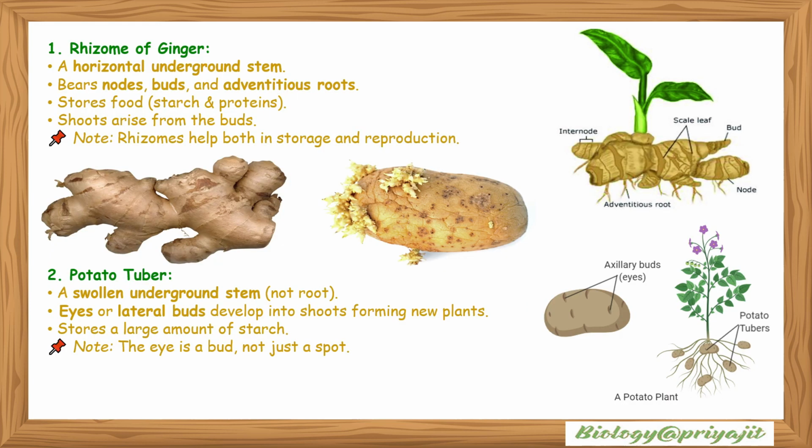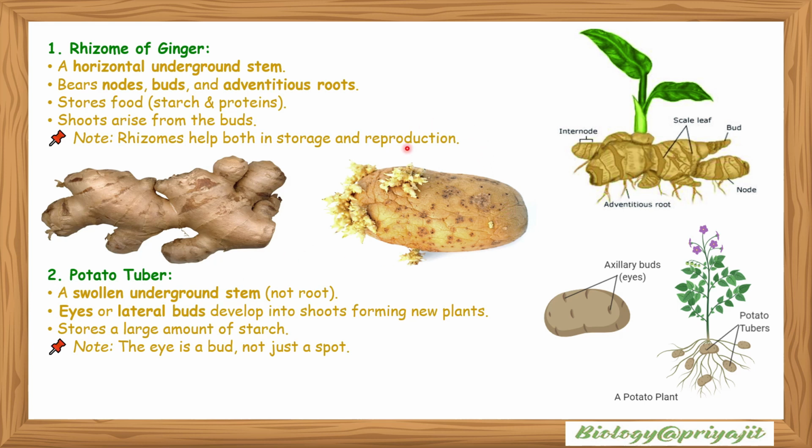Rhizome of ginger, a horizontal underground stem, bears nodes, buds, and adventitious roots, and stores food like starch and proteins. Its shoots arise from the bud. Note the rhizomes help both in storage and reproduction. This is the rhizome of ginger, and this is the growing plant from the rhizome of ginger.